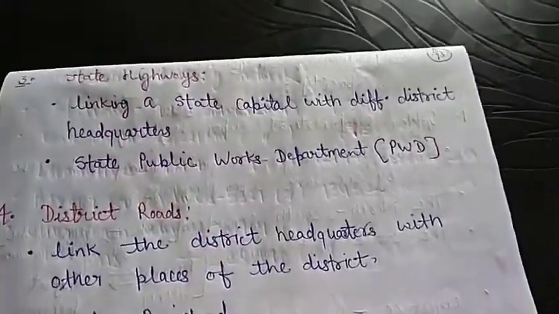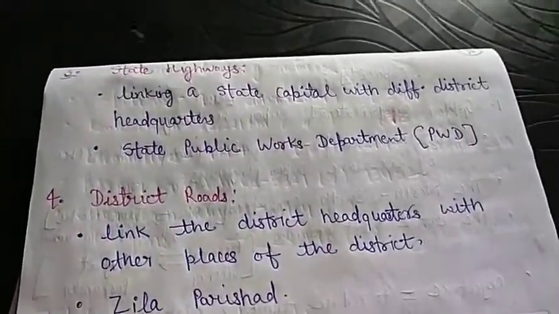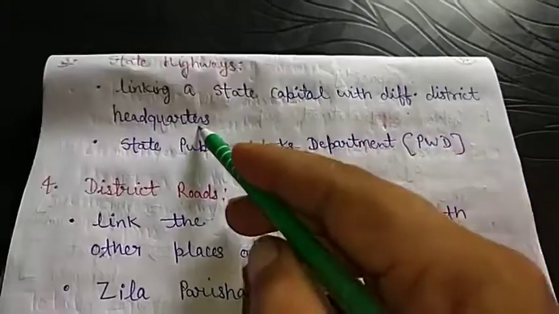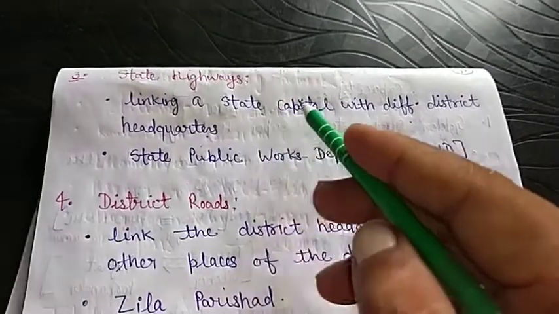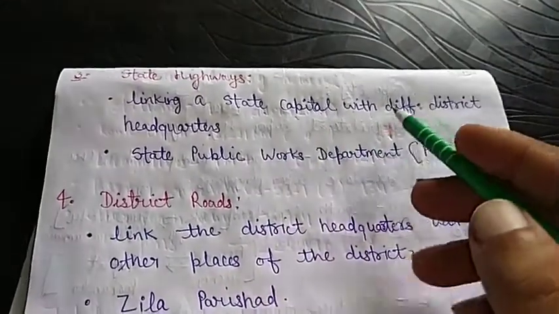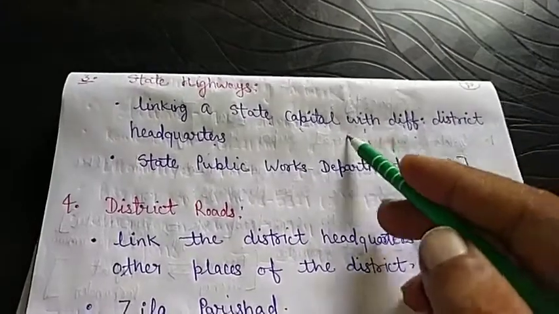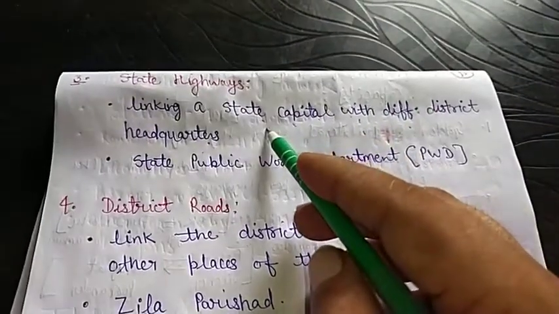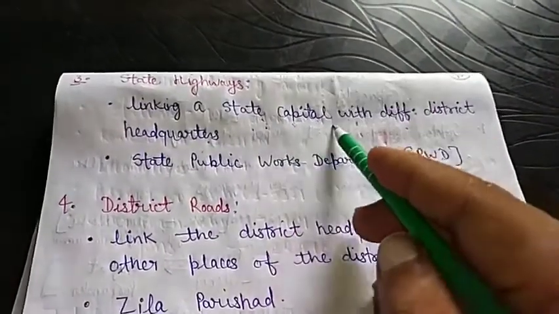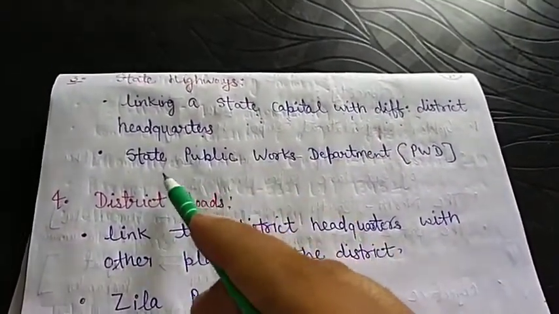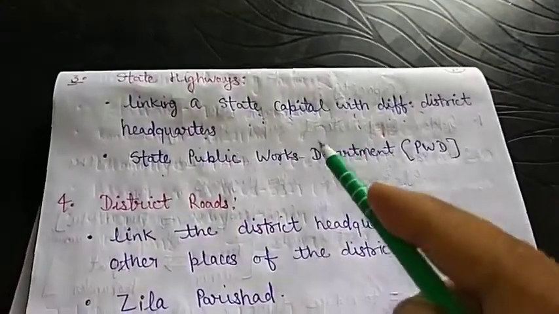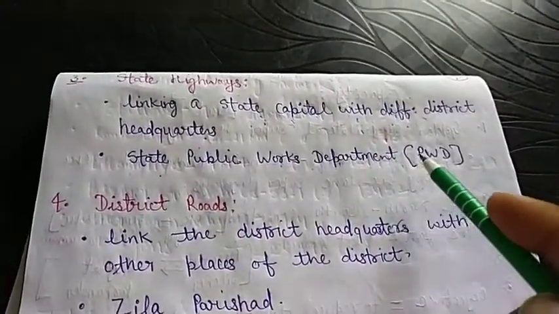Next is state highways. These highways link a state capital with the different district headquarters. Like the Haryana state capital is Chandigarh. The highways which connect Chandigarh to other district headquarters like Faridabad, Gurgaon, Rohtak, such roads are known as state highways. And they are maintained by the State Public Work Department, in short also known as PWD.